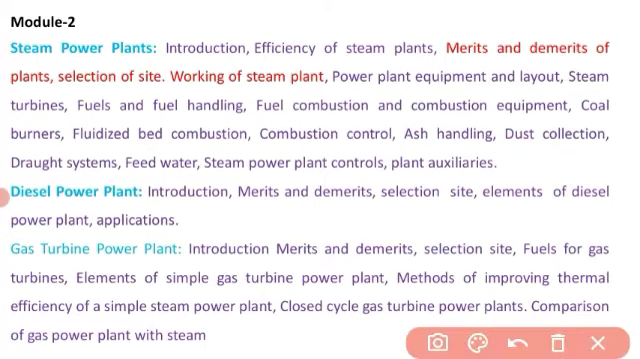Today I am going to discuss under module 2 the steam power plant. The topics today are merits and demerits of plants, selection of site, and working of steam plant.